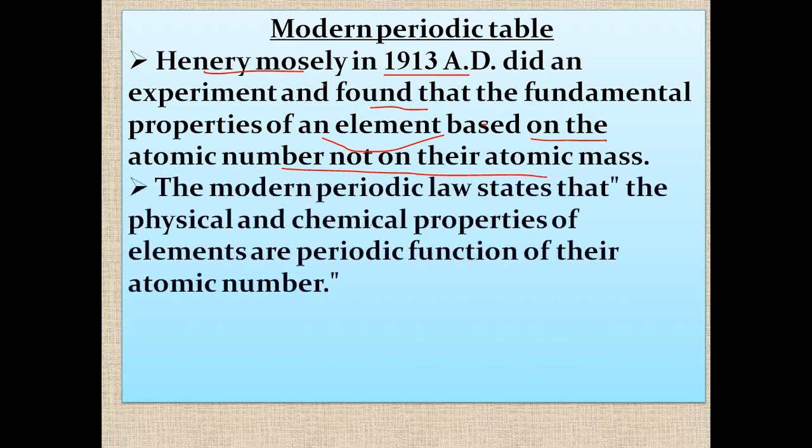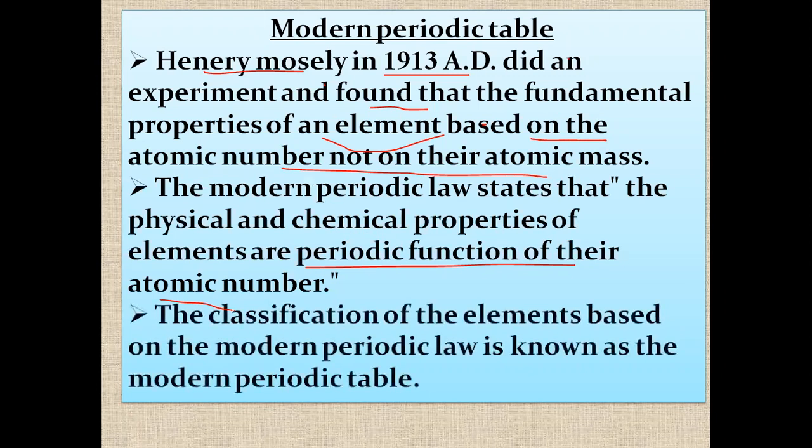The modern periodic law states that the physical and chemical properties of elements are a periodic function of their atomic number. When Henry Moseley did his experiment, he found that the properties of elements are a periodic function of their atomic number, not their atomic mass. So he gave a new law, the modern periodic law, which is quite convincing, because the chemical properties of each element depend upon the number of electrons present in its atom.